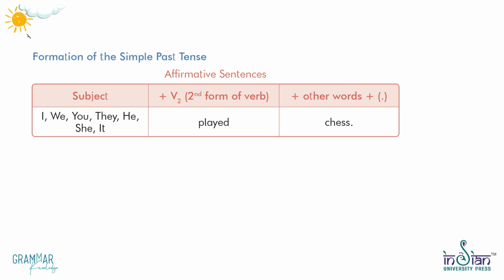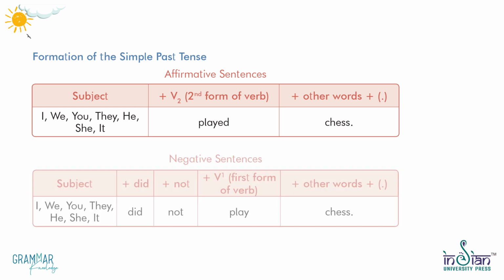Formation of the simple past tense. Affirmative sentences. Subject plus V2, second form of verb, plus other words plus dot. I, we, you, they, he, she, it played chess. Negative sentences. Subject plus did plus not plus V1, first form of verb, plus other words plus dot.